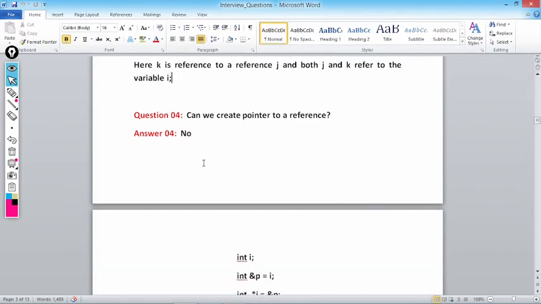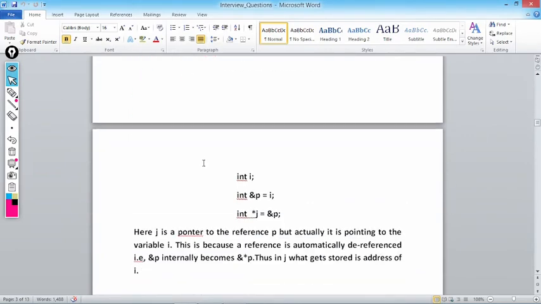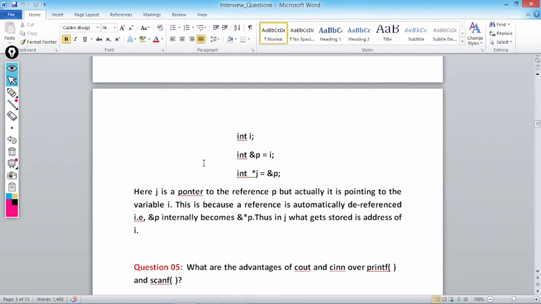Okay, next question. Can we create a pointer to a reference? Answer will be again no. Same problem. int i is a variable of type integer. int &p = i. What is p here? p is a reference of i. Then when I write int *j = &p, what is this? Here if this &p is used on the left hand side of the assignment operator, it is acting as a reference variable.